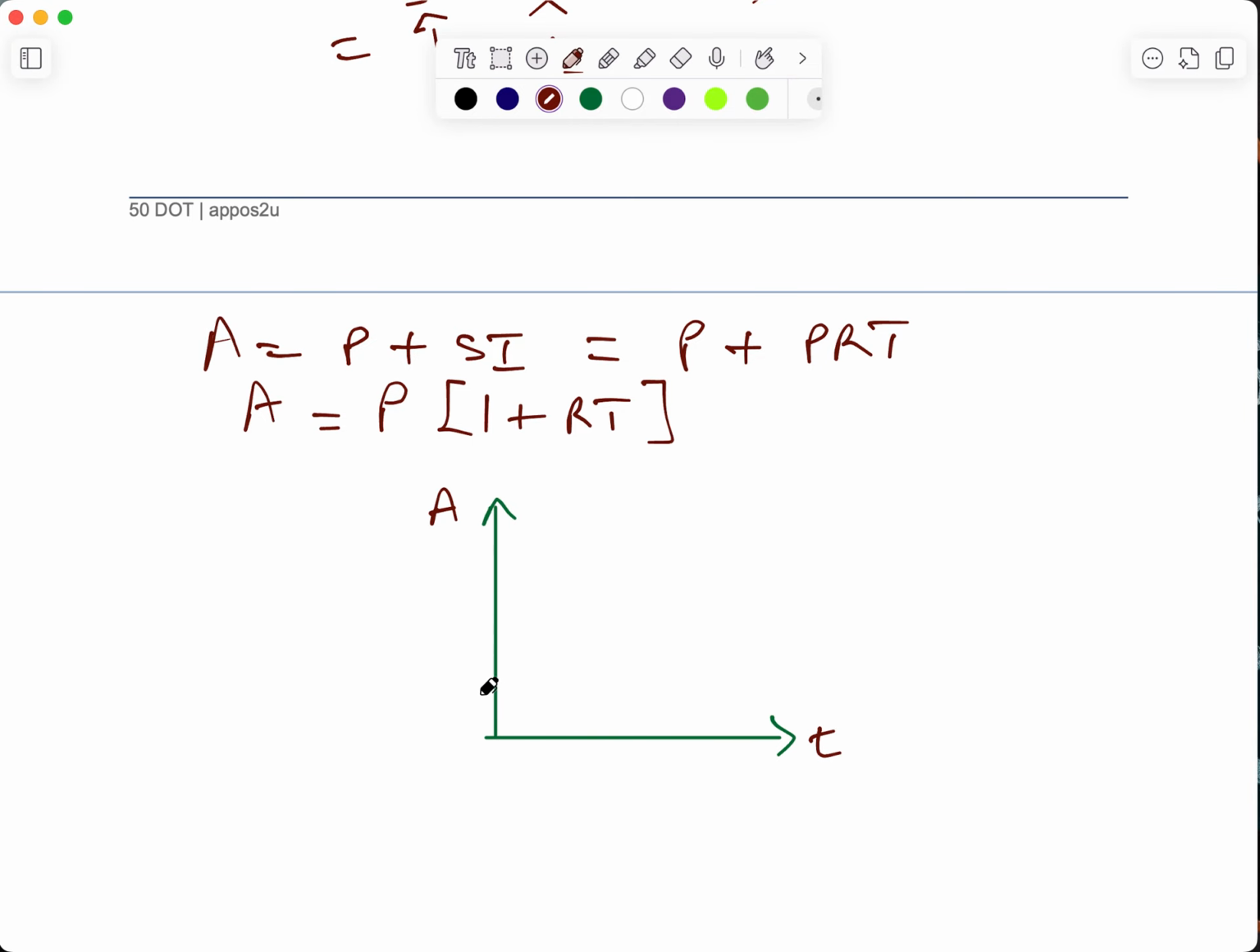And it's going to go something of this nature. So this is what the graph of amount versus time is going to be for a simple interest. This particular point here, where this is touching the y-axis, the vertical axis, this value is going to be your principal. And then you continue to go like that. And the slope of this will be the product of principal multiplied by the rate.